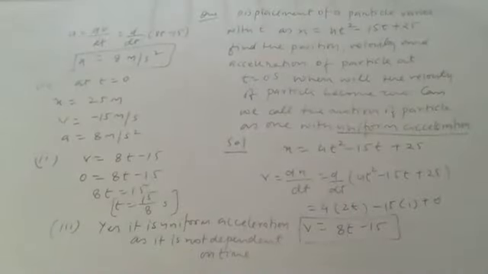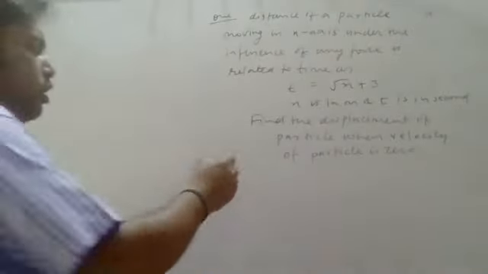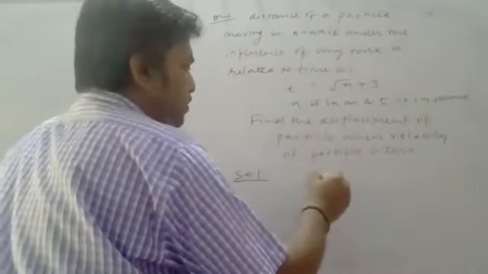I hope this question is clear to you. Note down the next question. The distance of a particle moving on the x-axis under the influence of a force is related to time as t equals root x plus 3. x is in meters and t is in seconds. Find the displacement of the particle when the velocity of the particle is 0. So how will you resolve it? First, root x will be t minus 3.